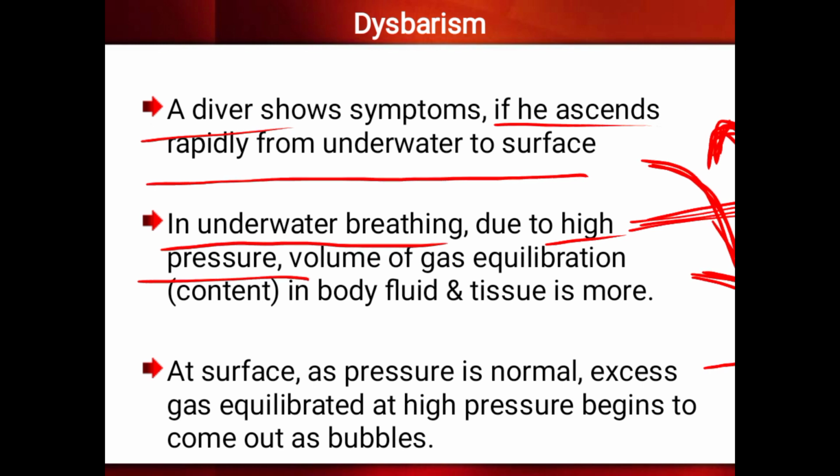We are staying at sea level, so that is 760 mmHg, and our body is adjusted to this barometric pressure. When you go down, the barometric pressure increases. When you go up, the barometric pressure decreases.